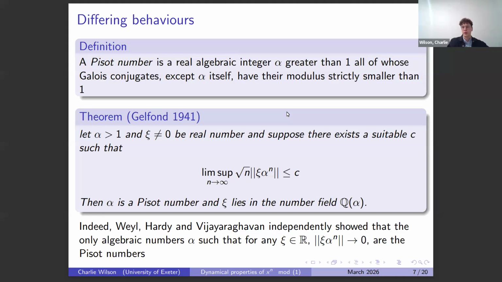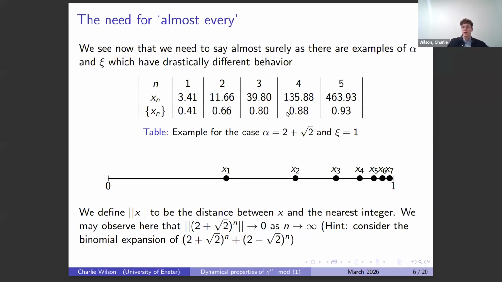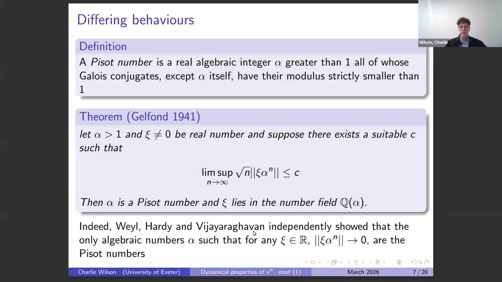For the example of 2 plus root 2, this was a Pisot number because its Galois conjugate 2 minus root 2 is less than 1 in modulus, and that's the only Galois conjugate in this case. And it's been shown by Pisot that anything that satisfies this algebraic condition must have that psi alpha to the n tends to 0, provided psi is taken from its number field Q of alpha. So anything that is a Pisot number exerts this behavior that alpha to the n tends to 0, or to 1, modulo 1.